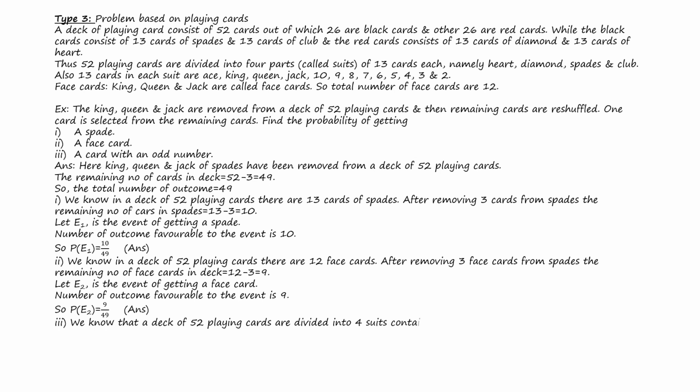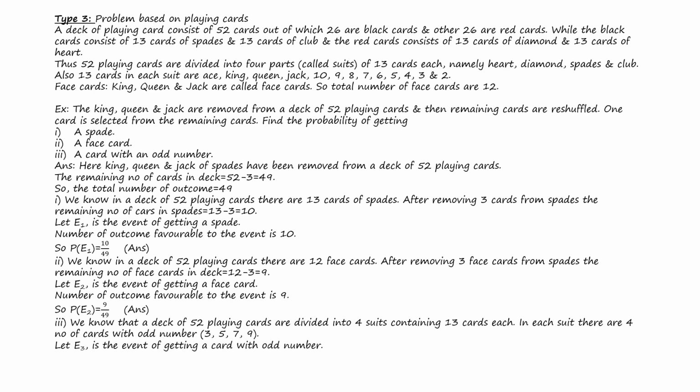Third, a card with an odd number. We know that a deck of 52 cards is divided into 4 suits containing 13 cards, and in each suit there are 4 cards with odd numbers, that means the cards 3, 5, 7, 9. Let E3 be the event of getting a card with an odd number. So the number of outcomes favorable to the event is 4 into 4, which equals 16. Therefore, the probability of getting a card with an odd number, P(E3), is 16 by 49.